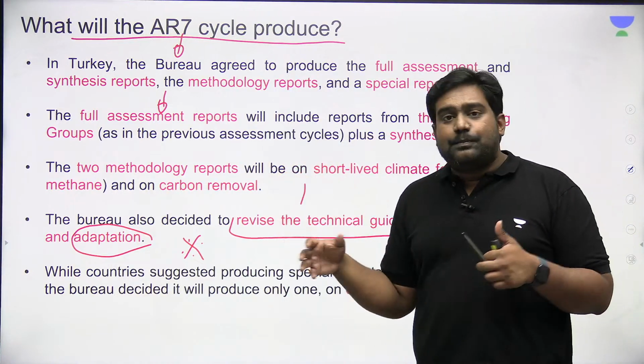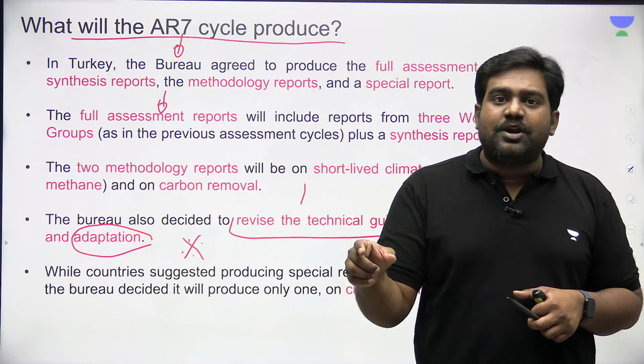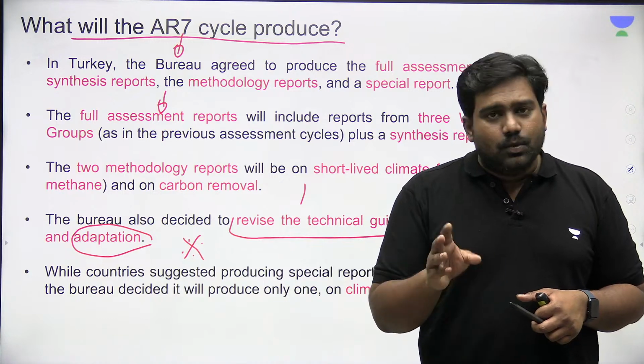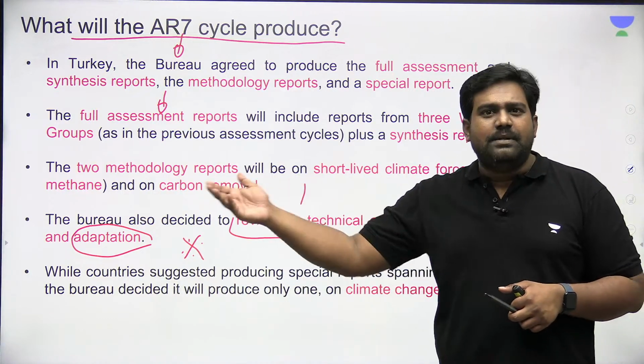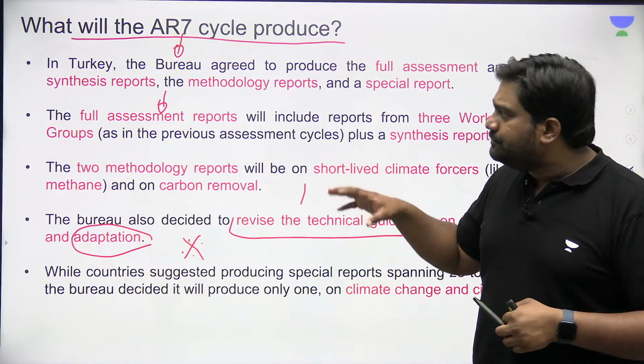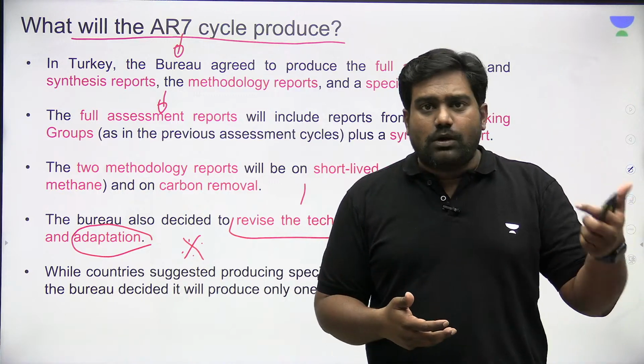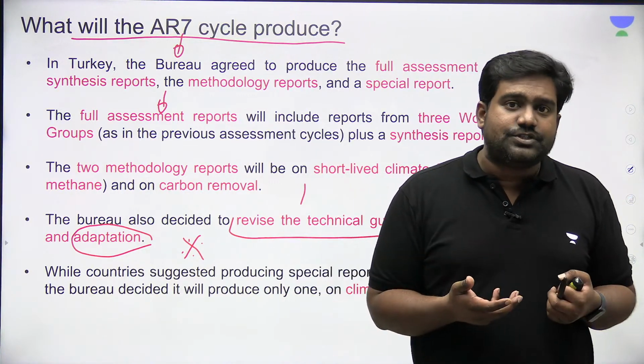So now some countries are pressurizing the IPCC bureau to bring out the next assessment report by 2027, which is hardly 4 or maybe 4 to 5 years. So this could put a lot of constraint on the researchers, the scientists. This could lead to compromise of the data, the quality of the content which is brought out in these reports.